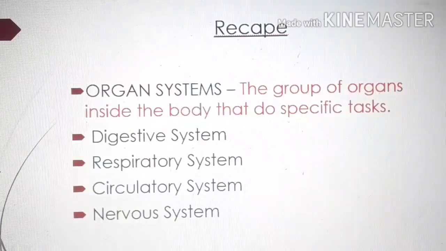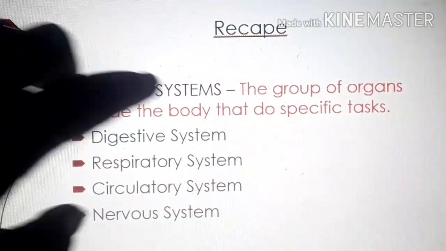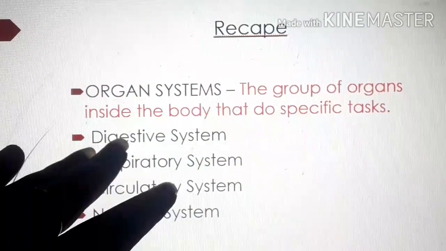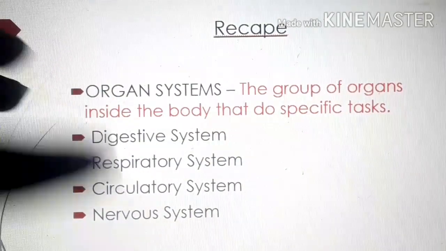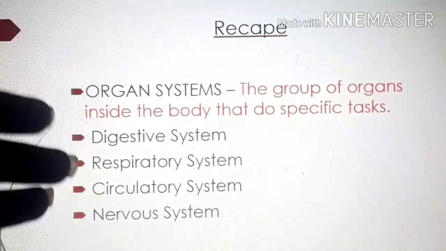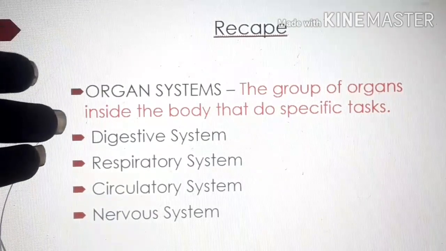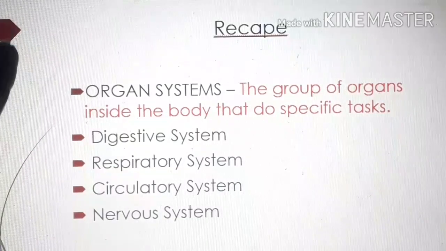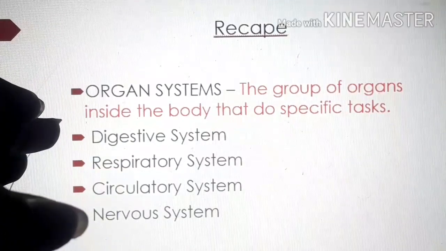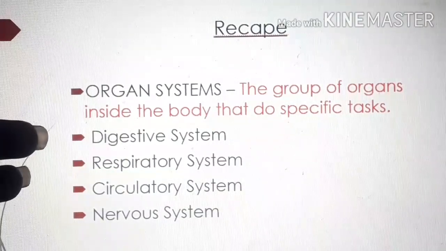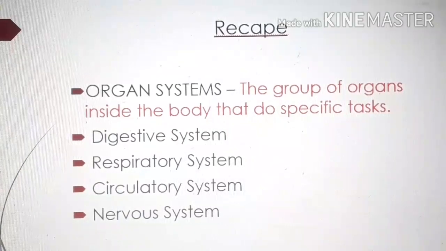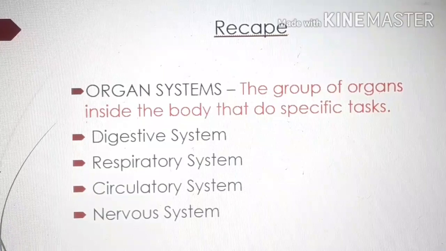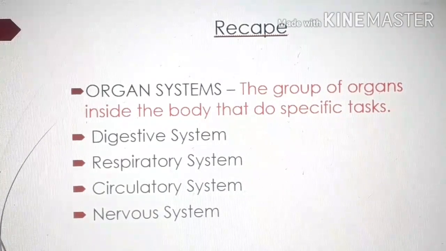These are the organ systems we study, right? So what is an organ system? A group of organs inside the body that do a specific task. So you know the names of the internal organs, right? For the digestive system, which organs are needed, children? We need mouth, food pipe, stomach and intestine.